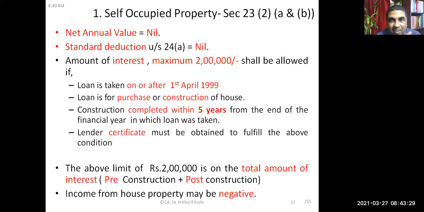Now let us again recapitulate. In case of a self-occupied house property, what will be the net annual value? Nil. Net annual value will be nil. So that is the advantage here. Even if reasonable expected rent may be more, but doesn't matter. Net annual value will be nil. And standard deduction, how much will be allowed? Normal standard deduction is 30%. But here in case of self-occupied property, how much it will be allowed? Nil. Now, friends, can you tell me whether municipality taxes will be allowed or not?